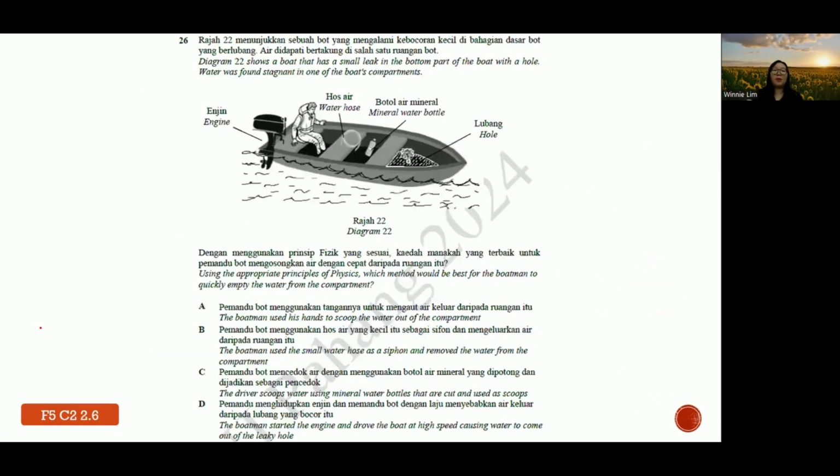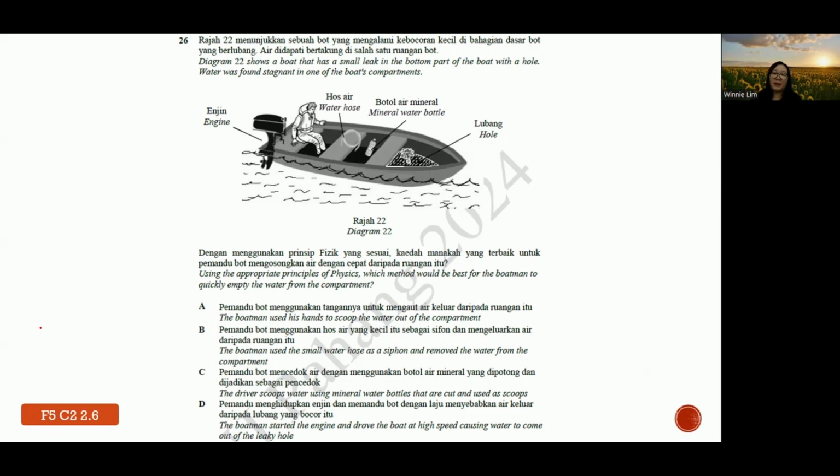26. Now diagram 22 shows a boat that has a small leak in the bottom part of the boat, with a hole. Water was found stagnant in one of the boat compartments. Using the appropriate principle of physics, which method would be the best for the boatman to quickly empty the water from the compartment? Okay, so A, the boatman should use his hand to scoop the water. It is impossible because the water keeps on coming in, right? So not practical, the water is too much.